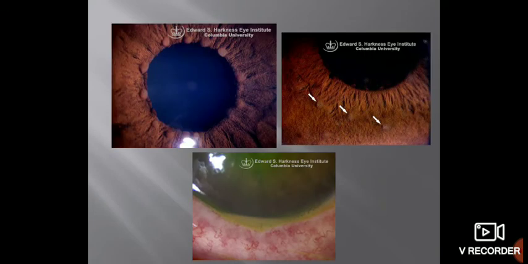Here, in the upper left picture, you can see small nodules at the pupillary border. These are the Koeppe nodules. While in the second upper picture, you can see small nodules slightly away from the pupillary border, and these are called Busacca nodules. In the picture below, you can see a line, a yellowish collection in the anterior chamber. That is hypopyon, pus in the anterior chamber.